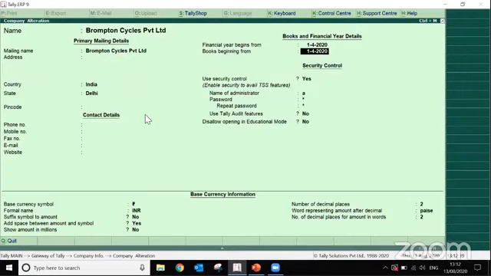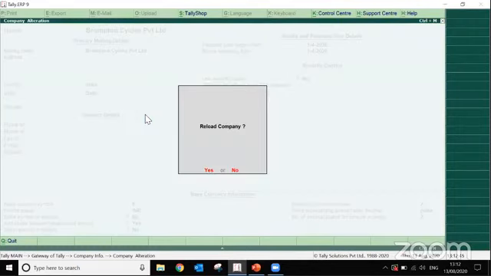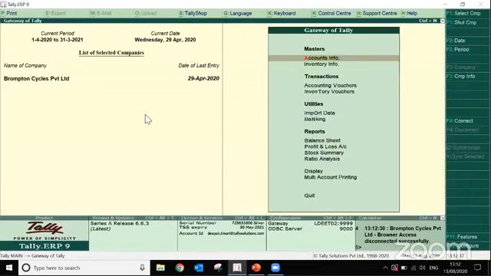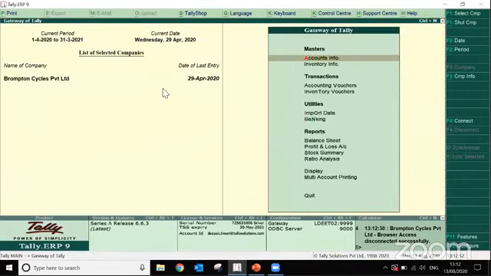Let's say I'm removing this security feature. I don't want this security feature in my company. I don't want to apply any password. So now you can see, if I open Brompton Cycles Private Limited, it will not ask for any password. It establishes that I do not have any kind of security. I do not apply any security on my data.